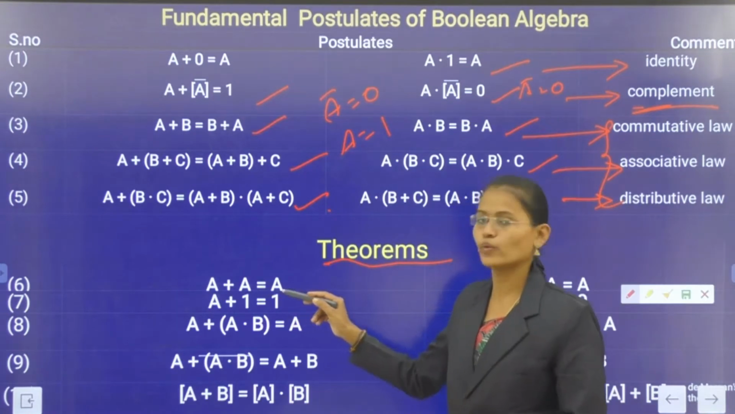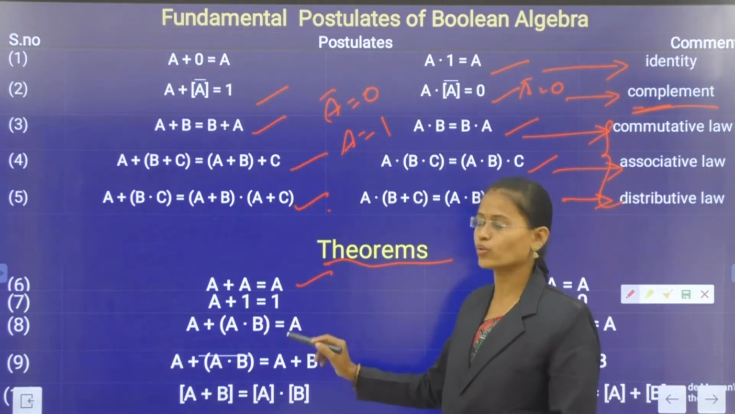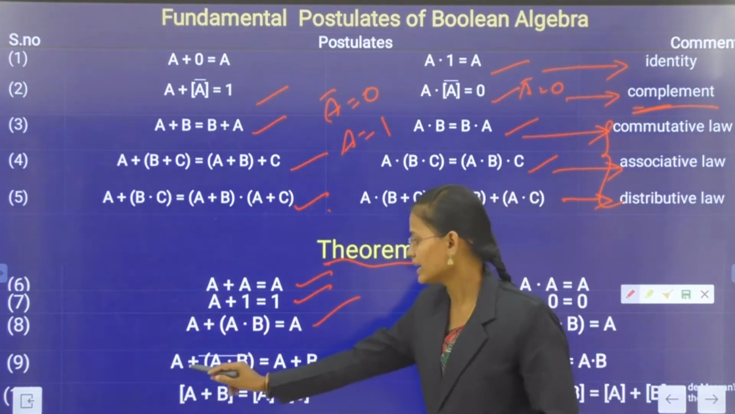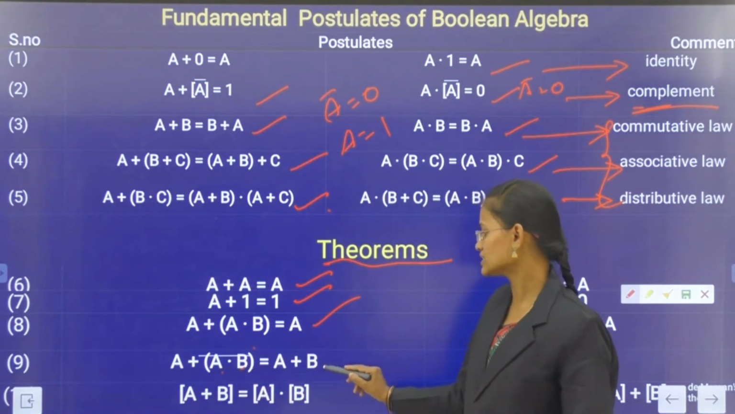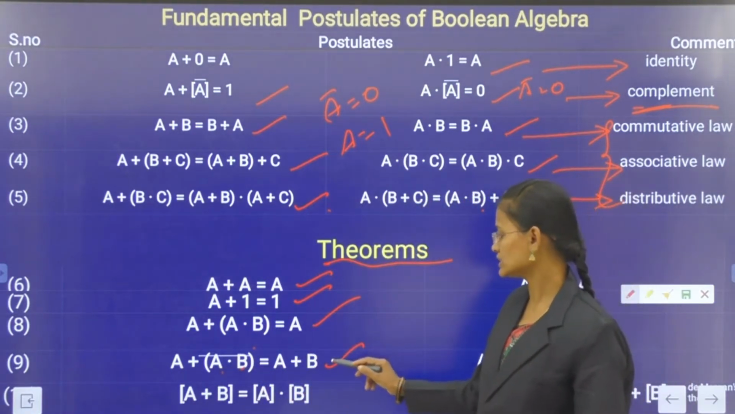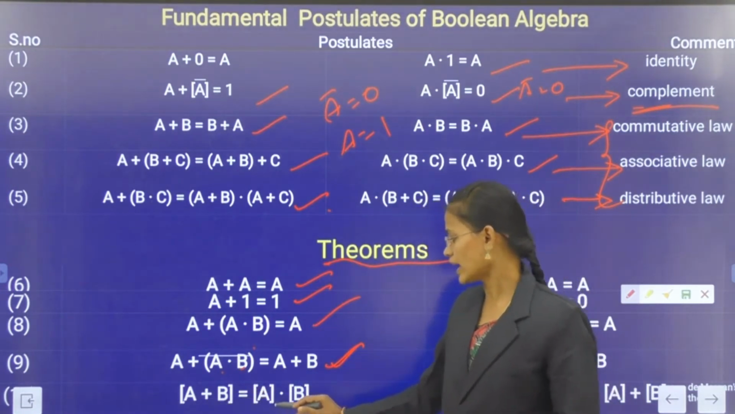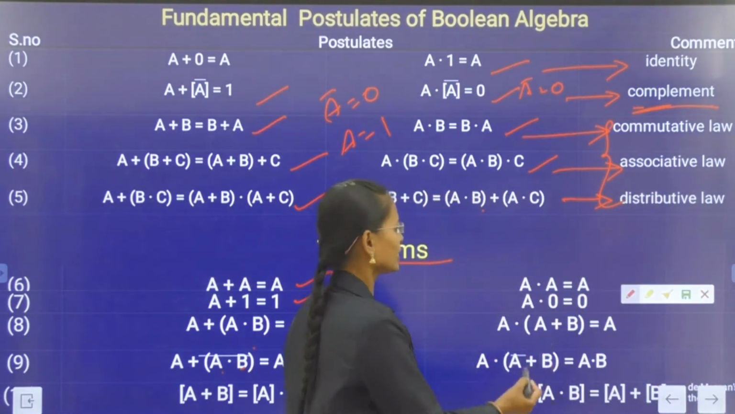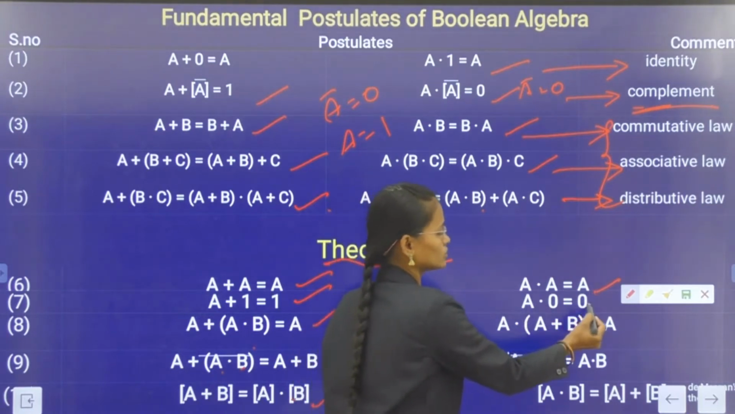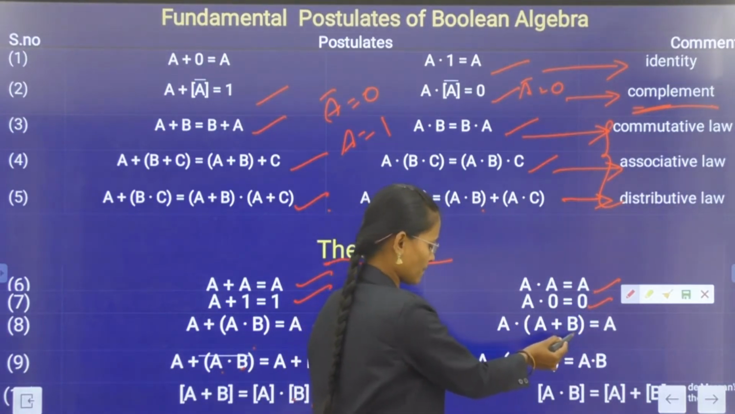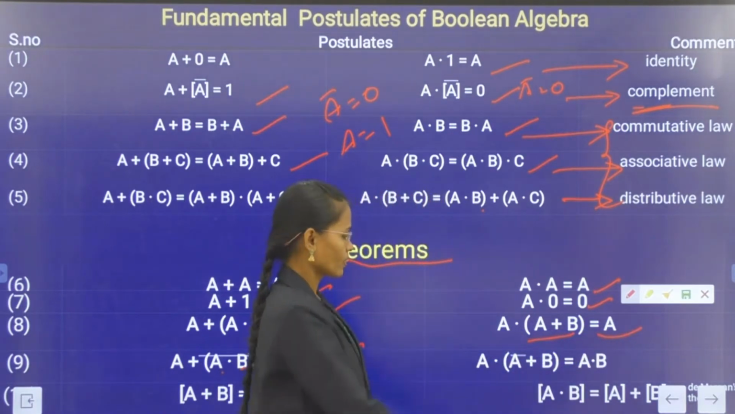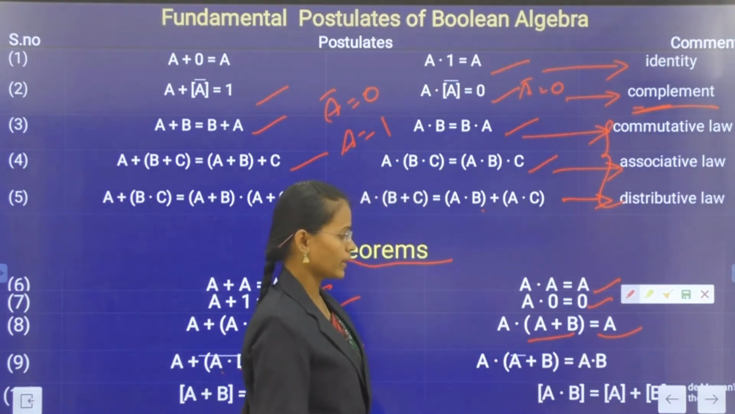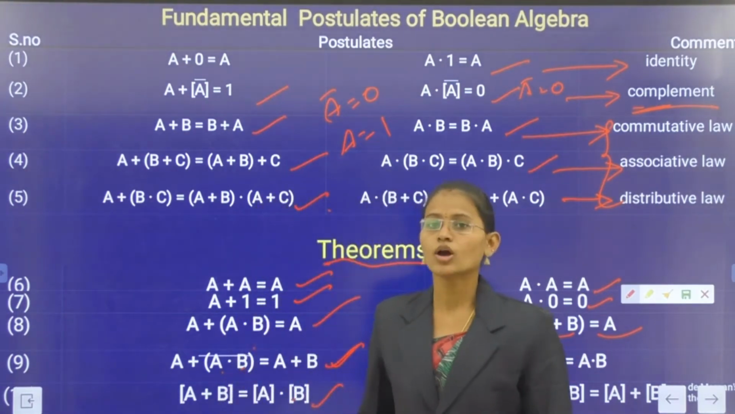Here A + A you can write as A, and A + 1 you can write as 1, and A + AB is equal to A. Okay, and next (A + AB)' equals A' + B'. You can solve this. And next A · A is A, and A · 0 is 0, and A(B + C) you can write. Okay, and next A(A' + B) = AB. These are the theorems, Boolean laws and Boolean theorems.